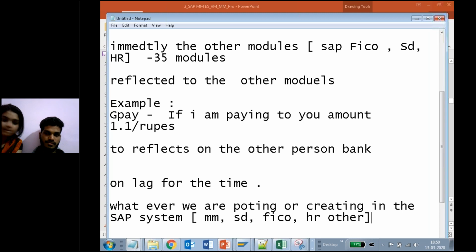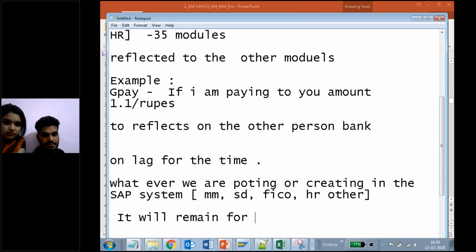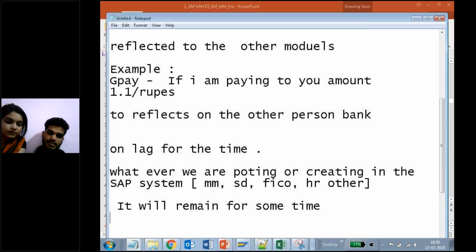If they created something in the master information, what happens in master is that it will remain for some time. Yes or no? For example, let me give a small example, right?